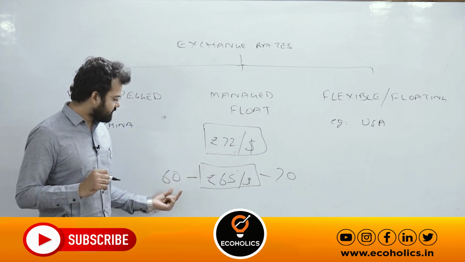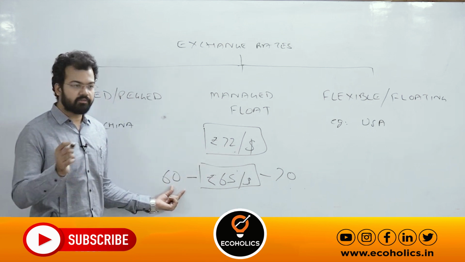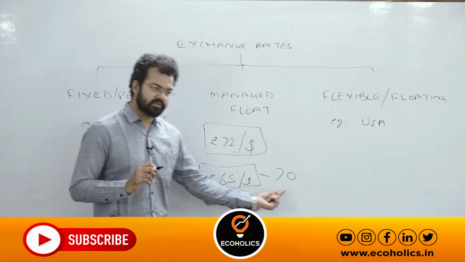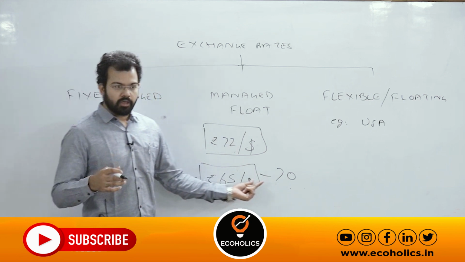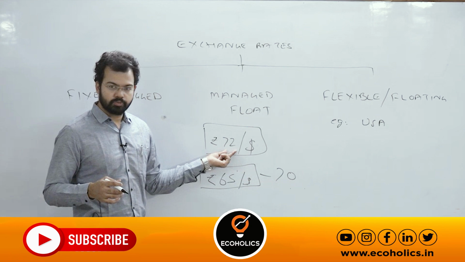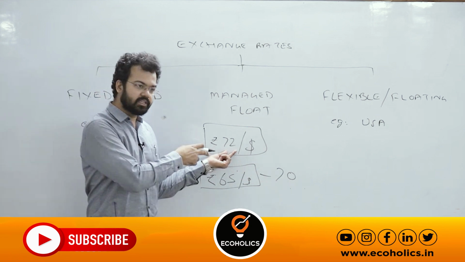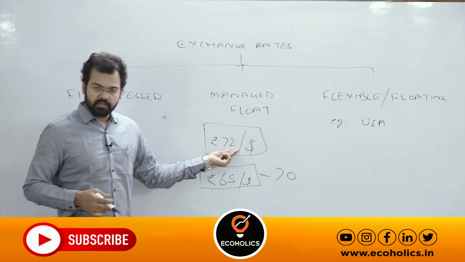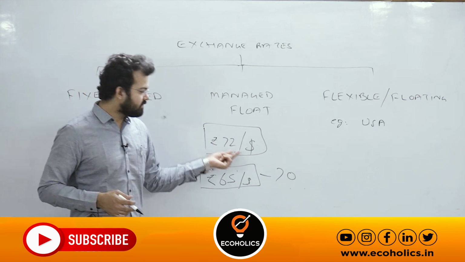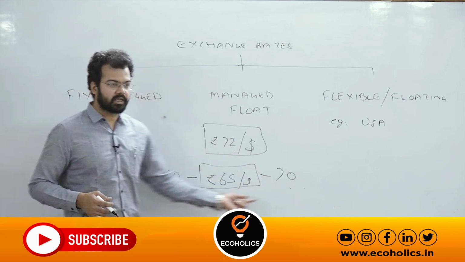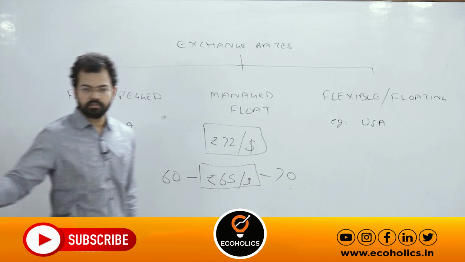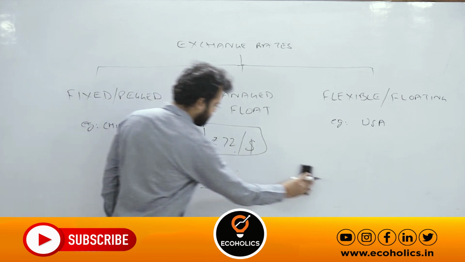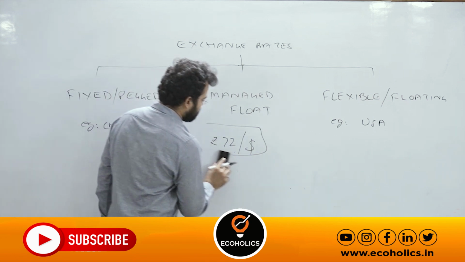It means RBI is comfortable if the value of rupee comes between 60 and 70. If suppose tomorrow the value of rupee is 72, then RBI can intervene in the market to bring back the value of rupee from 72 to the comfortable bracket. Getting my point?